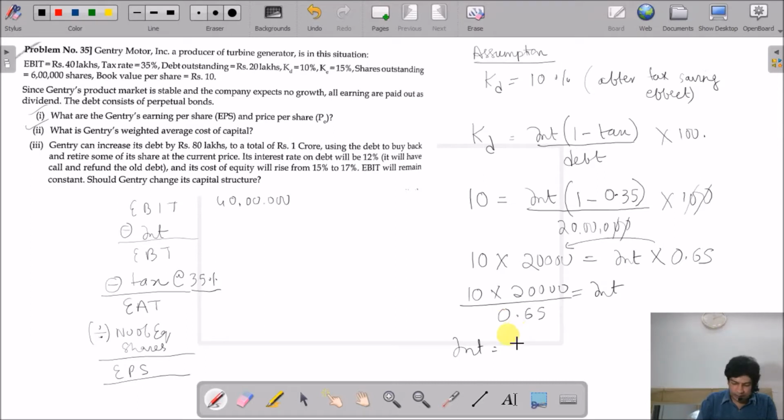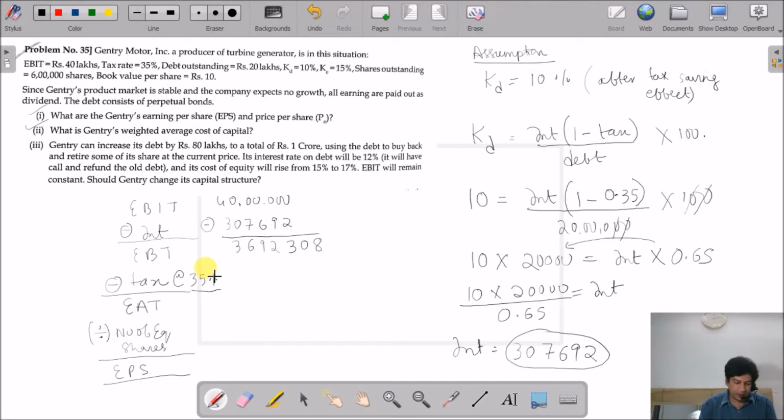So I am going to get an interest of 307,692.30 paise. So that 30 paise I am ignoring it. So this is my interest. So I will write the interest part here, 307,692. Then we are going to subtract this. So 40 lakhs minus 307,692. So I'm going to get 3692,308. Okay, on this there will be tax.